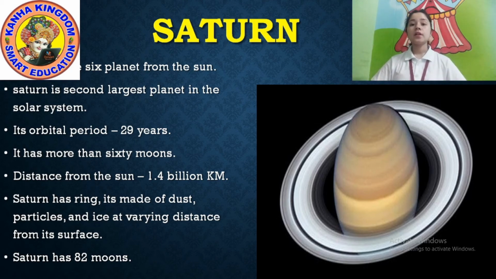Saturn has rings. Look at the picture. Saturn is colorful. Saturn has rings. They're made of dust, particles and ice at its surface. Saturn's rings are made of dust particles and ice.